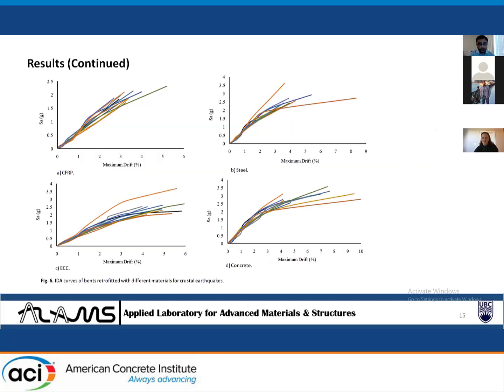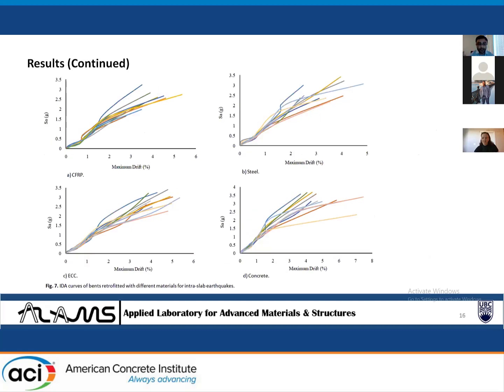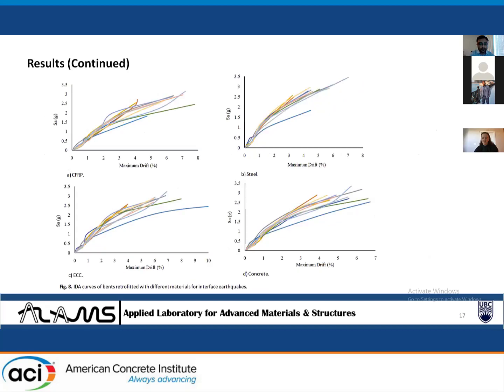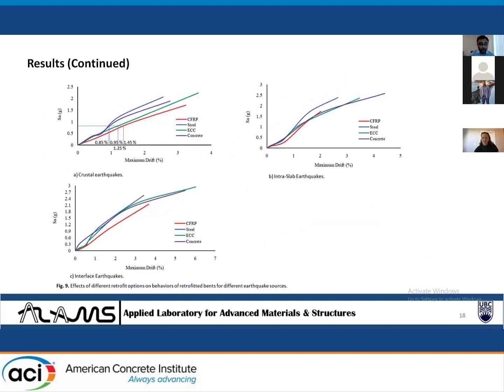Figure 6 shows IDA curves of bents retrofitted with different materials for crustal earthquakes. Figure 7 shows IDA curves of bents retrofitted with different materials for interslab earthquakes. Figure 8 shows IDA curves of bents retrofitted with different materials for interface earthquakes. To show the effects of different retrofit options on behavior of retrofitted bents for different earthquake sources, mean IDA curves were drawn.